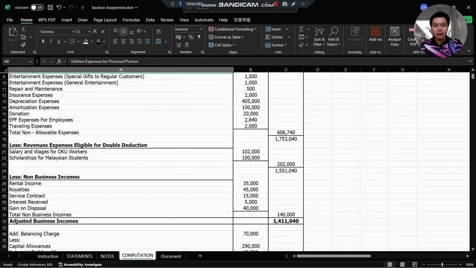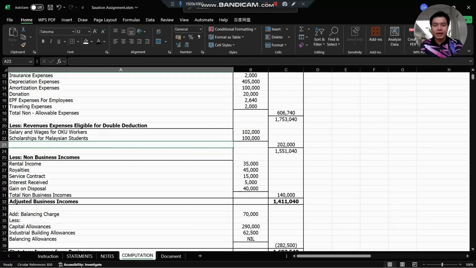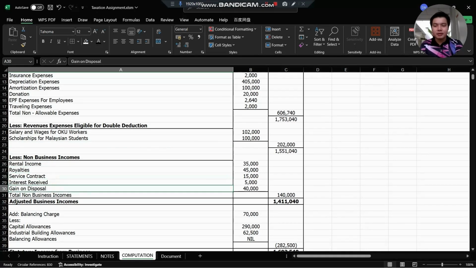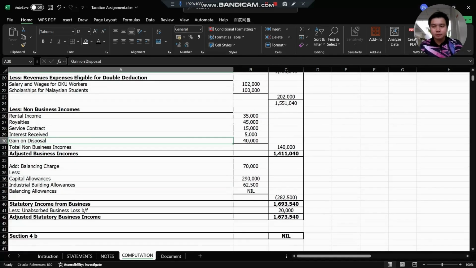After that, we need to deduct the double deduction for OKU salary and for the scholarship. After that, we need to minus all the non-business income: the rental income, royalty, service contract, interest received, gains on disposal of asset, and the total is 140,000. After that, we will get the adjusted business income, and we need to add back the balancing charge for disposal of asset and less the capital allowance and industrial building allowance.